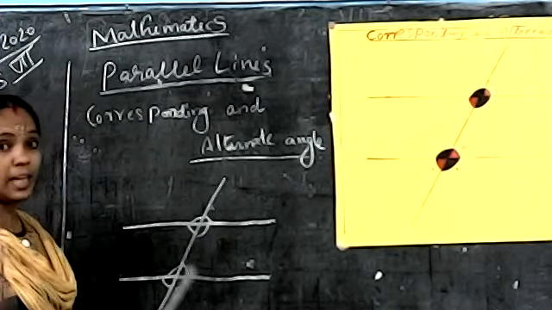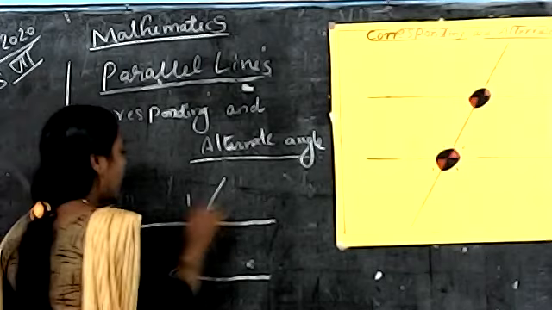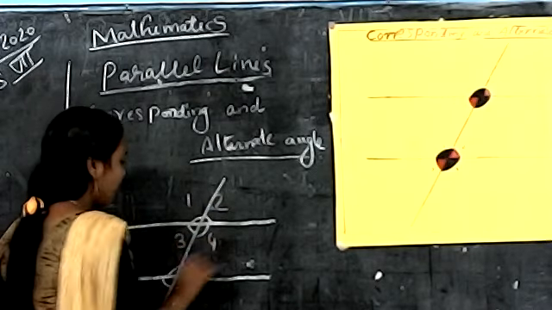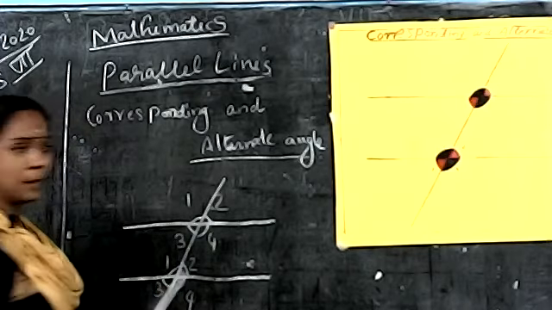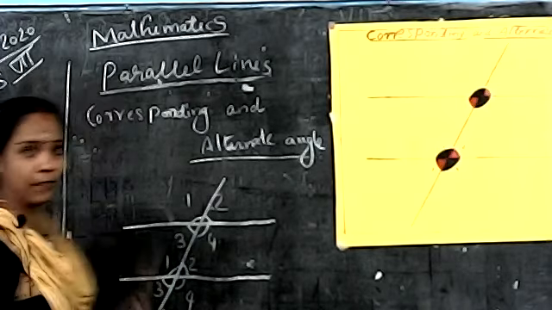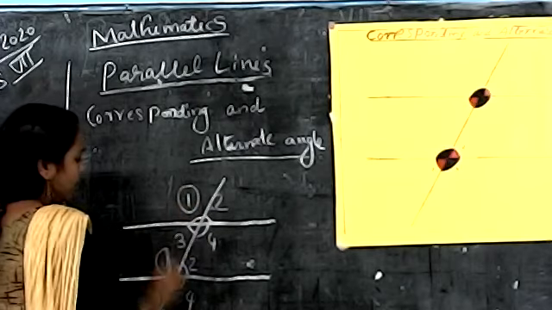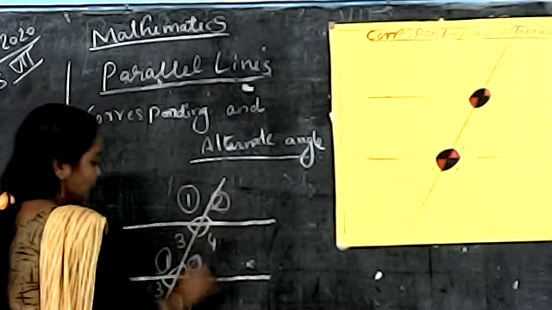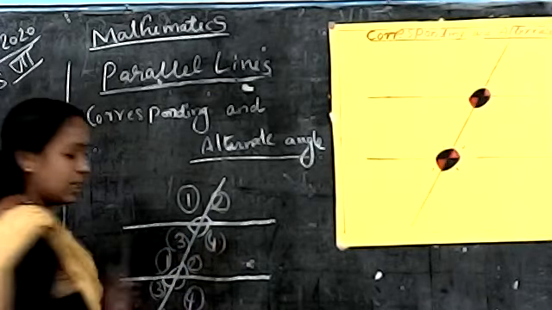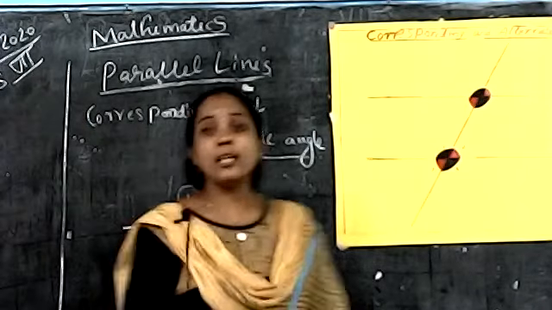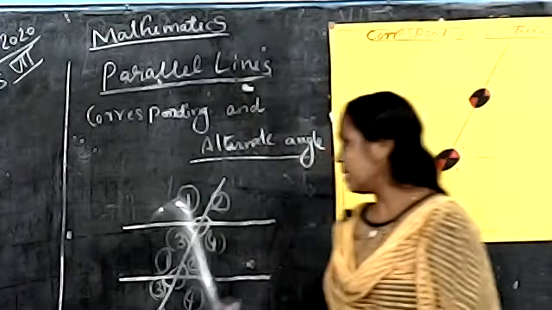Again I give 1, 2, 3, 4, the same numbers: 1 and 1, 2 and 2, 3 and 3, 4 and 4. Those angles are formed in the same position. Where is the same position?